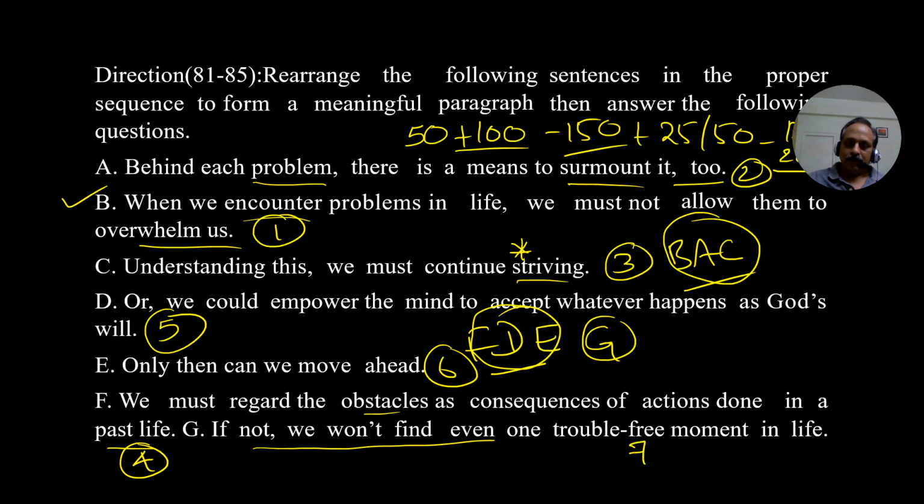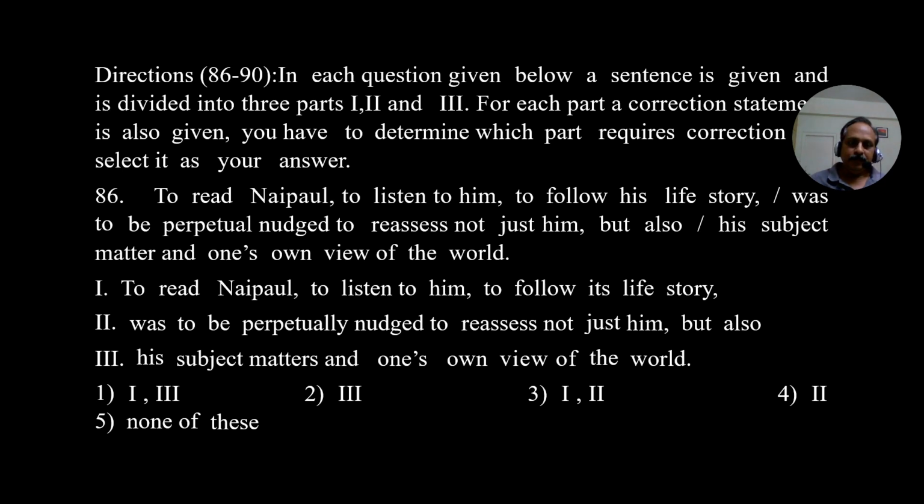What is it? Seventh one. These are rather easy, should not be a problem, 86 to 90. First, I'll read the instructions. In each question given below, a sentence is given and is divided into three parts, 1, 2, and 3. For each part, a correction statement is also given. You have to determine which part requires correction and select it as your answer.